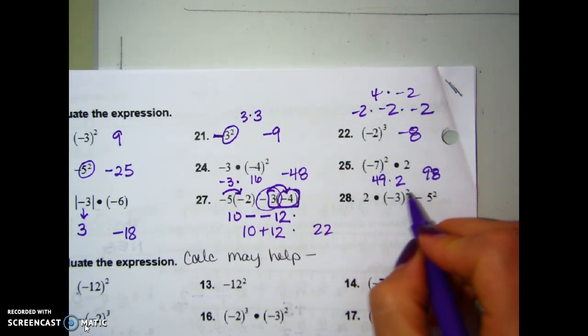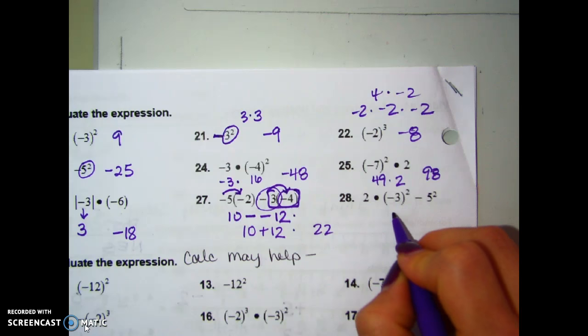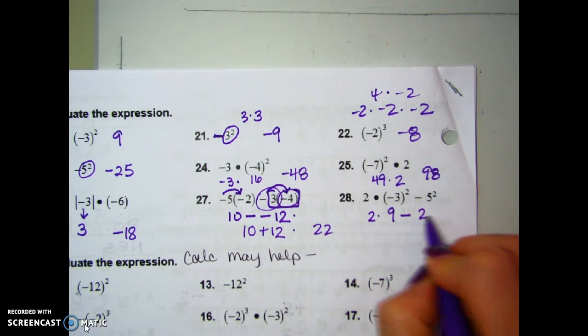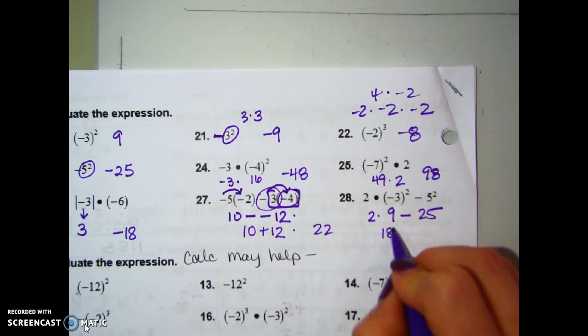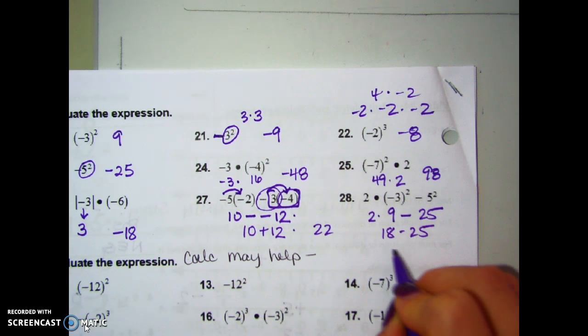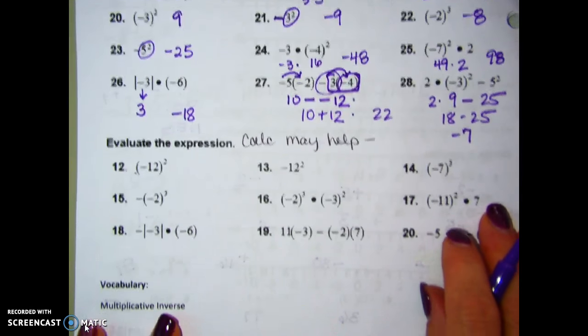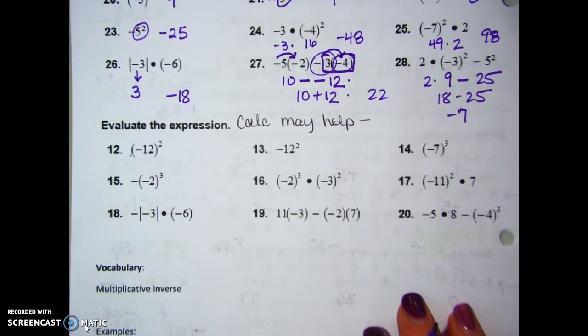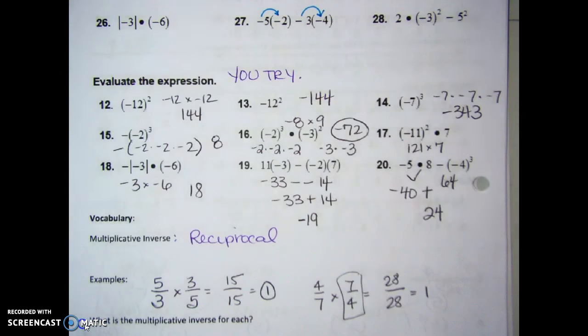And on this one, square. So negative 3 times negative 3 is 9. 2 times 9 minus 25. So 18 minus 25 is negative 7. So do the next section. A calculator might help you with some of the bigger numbers, or you can just do the multiplication out, but try the next section and then check.